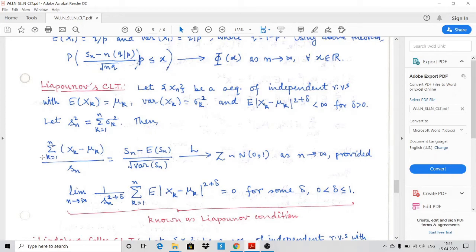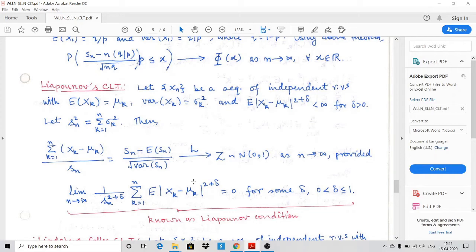Then it again says that the summation k from 1 to n of (Xk minus mu k) divided by Sn, where the summation k from 1 to n of Xk becomes capital Sn, and the summation k from 1 to n of mu k becomes expected Sn, and this small sn is nothing but the standard deviation of capital Sn, which is the square root of variance. So this random variable will converge to a standard normal random variable in law as n goes to infinity, provided, see,